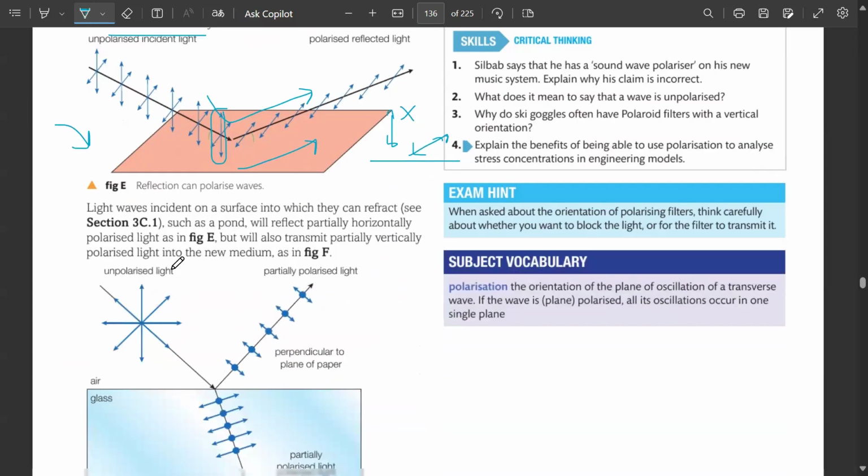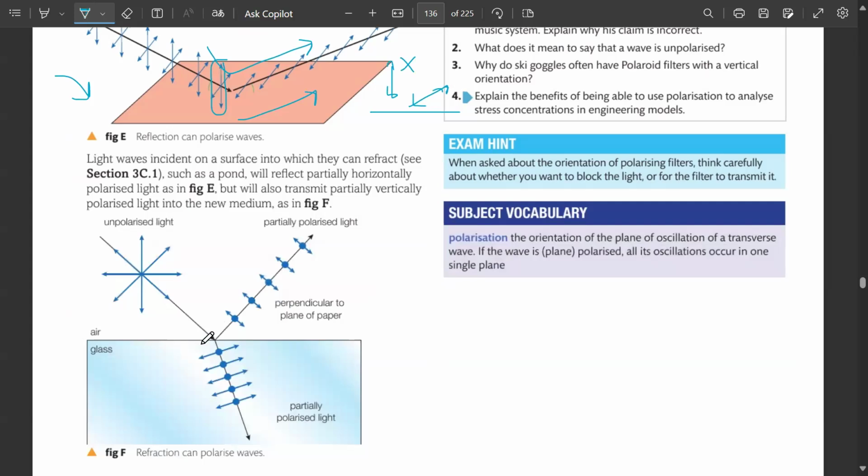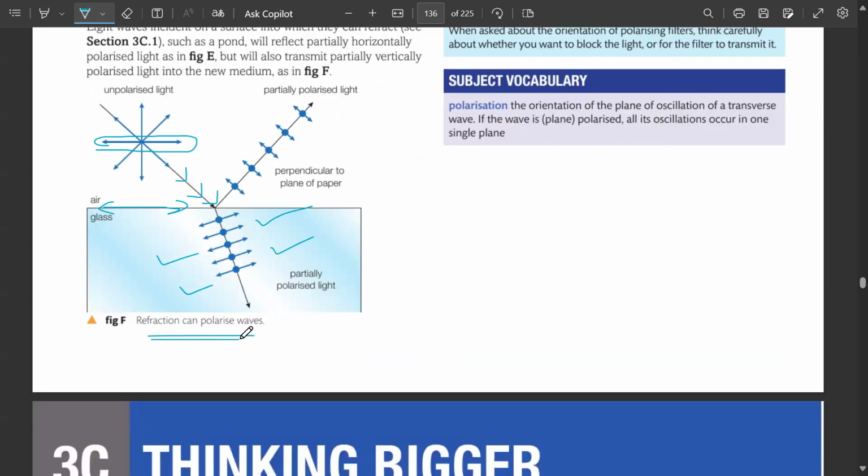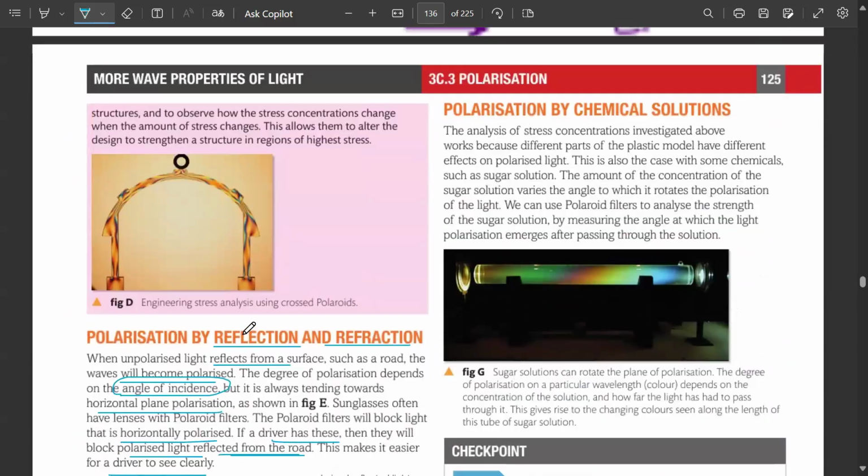Now here you can see different waves, ठीक है. Now this is an incident ray. अब surface इस तरह से है. This is the shape of the surface which is horizontal. That means that only the horizontal one would be reflected. Got it? जी. वही रिफ्रैक्ट होगी और वही रिफ्लेक्ट होगी. ये भी एक तरह से रिफ्रैक्शन भी पोलराइज कर सकती है वेव्स को.